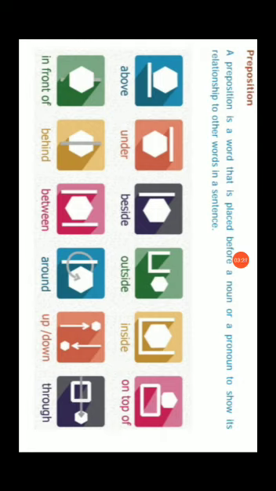Then around. From that picture we can see that arrow. It is around, means sutri. Look around. Up. Up means mele. Look up or stand up. Next, down. Down means kizhe. Look down. Come down. Through. Through means valiye. Look through the window. These are the commonly used prepositions.